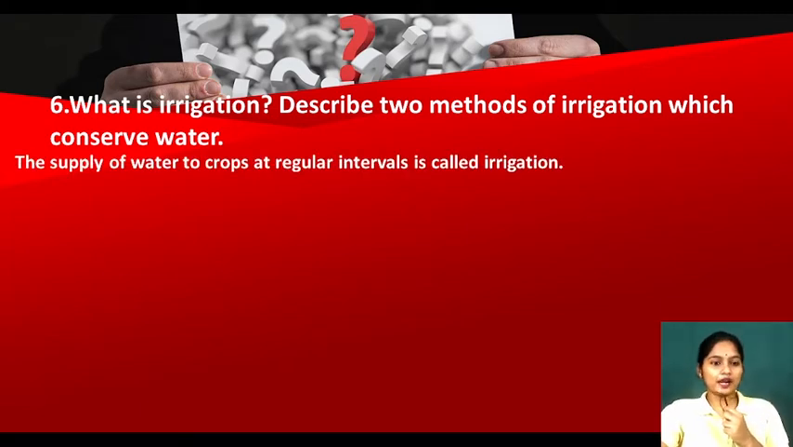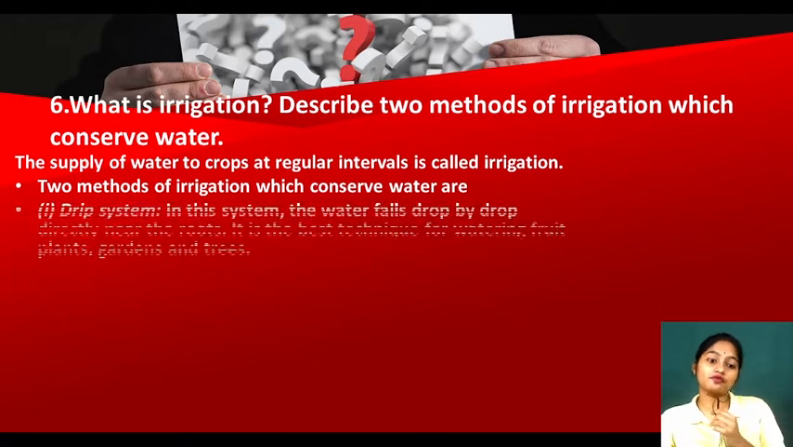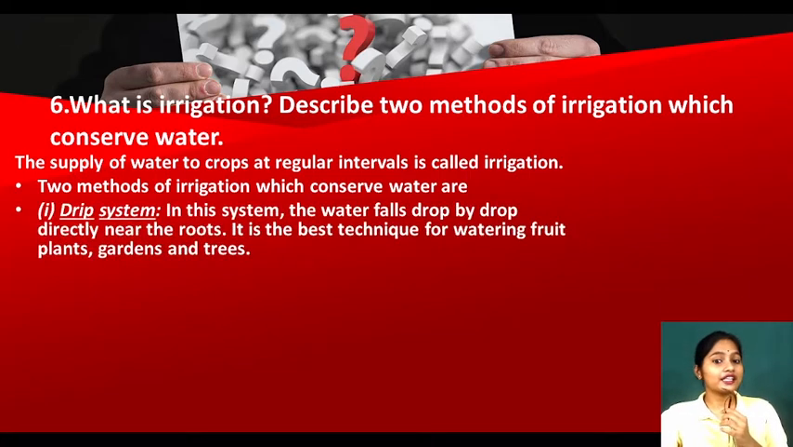Now see, the supply of water to crops at regular intervals is called irrigation. To supply water to the crop plants at the proper time, at proper intervals, is called irrigation. Two methods of irrigation which conserve water are drip irrigation. In this system, the water falls drop by drop near the roots.